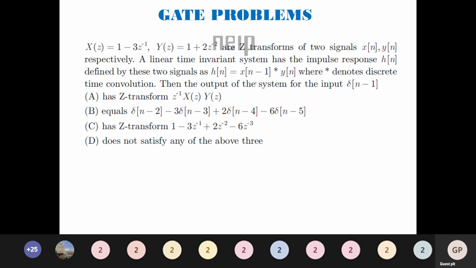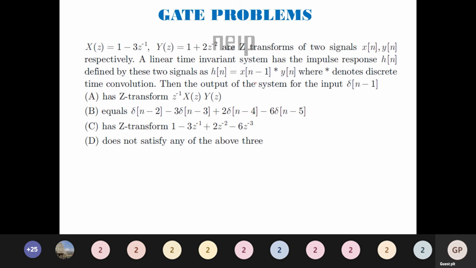Option B equals delta of n minus 2 minus 3 delta of n minus 3 plus 2 delta of n minus 4 minus 6 times delta of n minus 5. Option C as z transform: 1 minus 3 z inverse plus 2 z power minus 2 minus 6 z power minus 3. Option D does not satisfy any of the above.